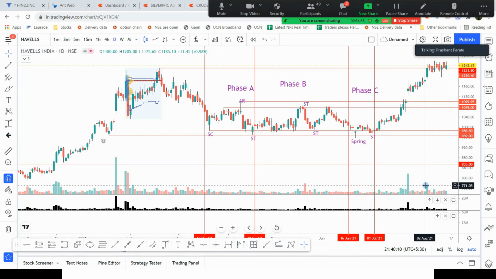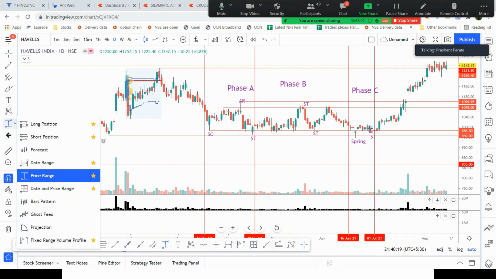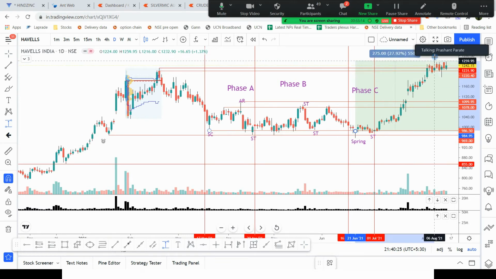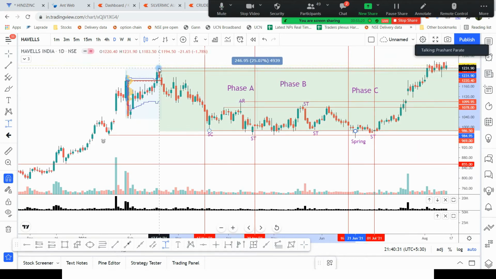After a successful spring, it can give nice up moves. And here the stop loss was very small, around 27 rupees, and it went on to about 275 rupees till the recent high, which means almost 10 times the risk, and around 8 or 9 times till my profit booking levels.